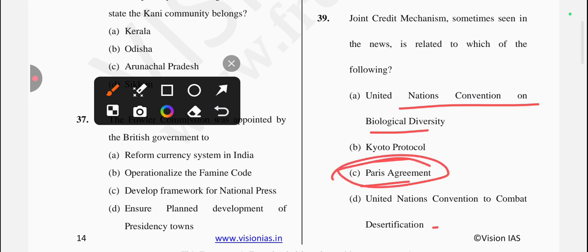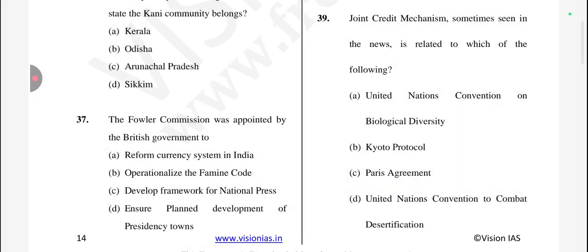So the answer will be option number C. The joint credit mechanism is related to the Paris Agreement, and it's a joint credit mechanism between India and Japan, aiming to enhance investment and carbon trading. So the answer is option number C.